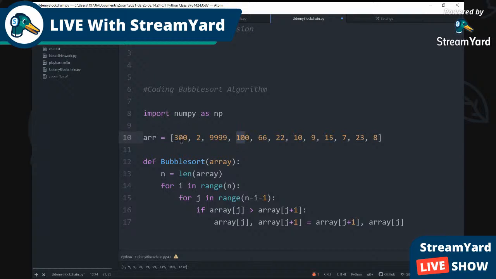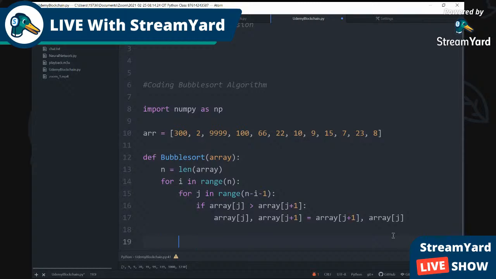So 300 is not less than 2, so it needs to swap. So 300 would be here, and then it keeps doing it through the list until everything is in order. I made it so difficult, I'm so sorry, guys.